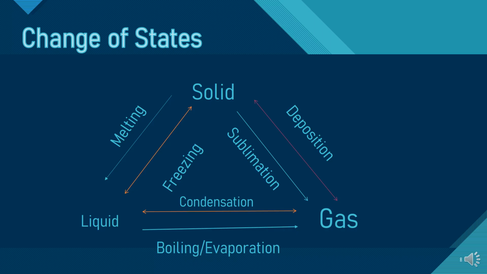Now when you start cooling the gas, what will happen? The gas particles will start coming closer to each other, because the energy has been lost. So when they start coming closer to each other, it will change its state from gas to liquid. It will become liquid. So on cooling, the gas turns into liquid, and this process of conversion of gas into liquid is known as condensation.